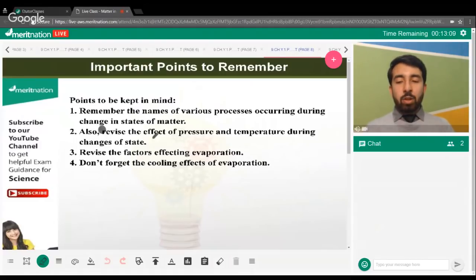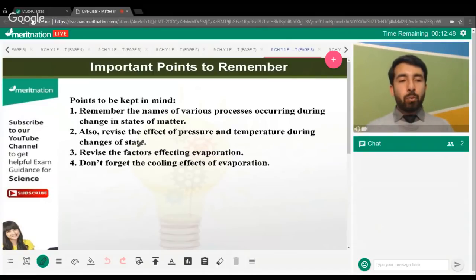The next is also revise the effect of pressure and temperature during the changes of state. Shubham, I just explained that pumice stones have pores in them, and that is why they provide space for the air, and it does not cause that much bumping.